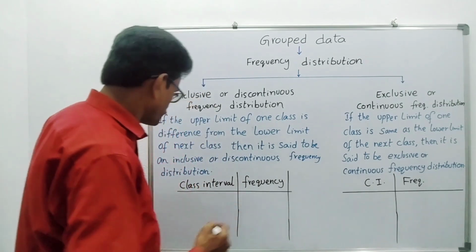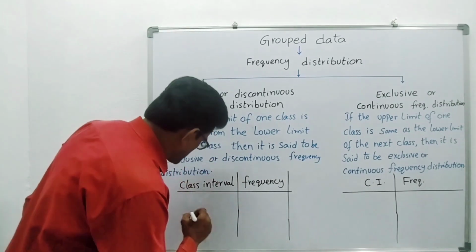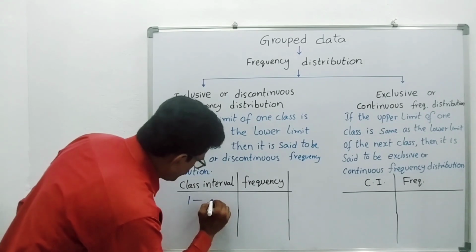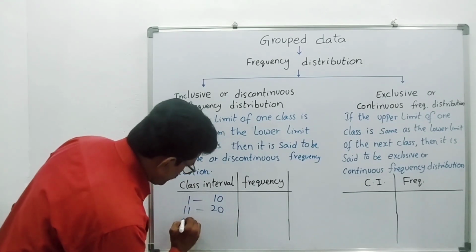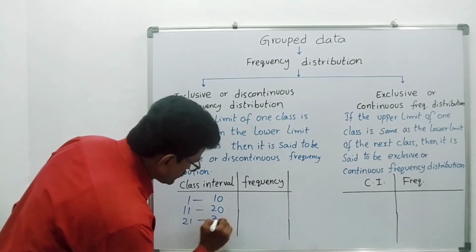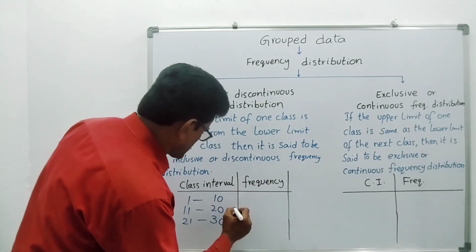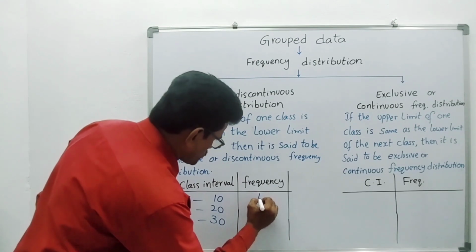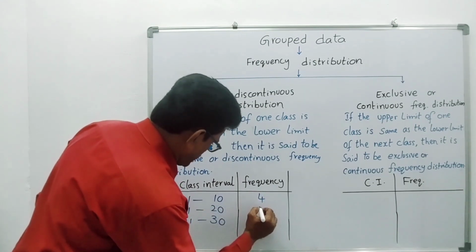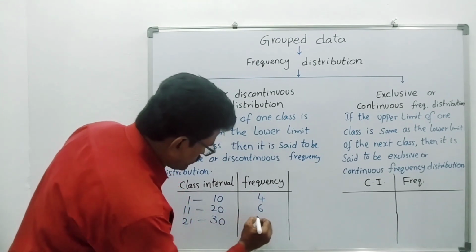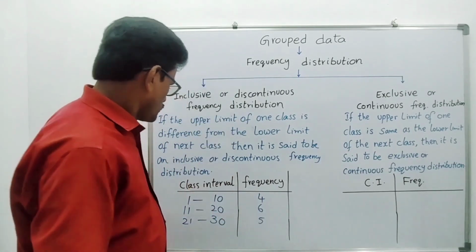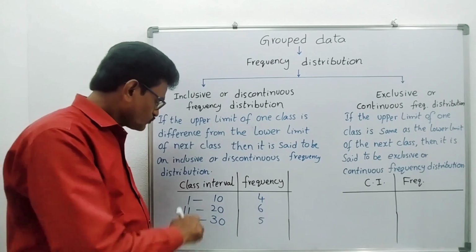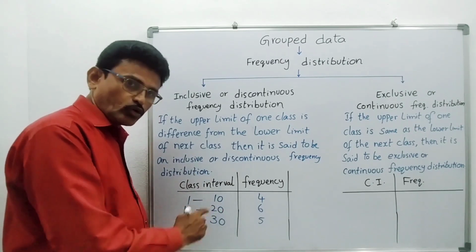I will give an example. See, suppose the class intervals are like this: 1 to 10, 11 to 20, 21 to 30. Like that, the frequency is the number of students who got marks in 1 to 10. Suppose 4 students, 11 to 20, 6 students, 21 to 30, 5 students. See here, what are the class intervals? 1 to 10, 11 to 20.